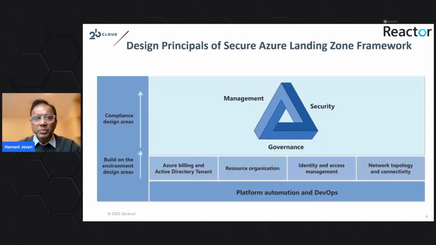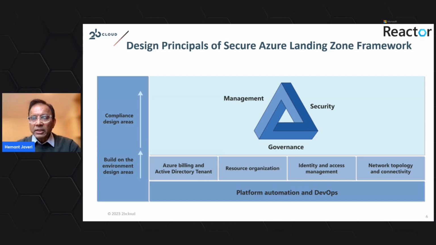So, what are the design principles of a secure Azure cloud landing zone? It basically starts out with platform automation and DevOps. We use infrastructure as code to create a secure cloud landing zone. All that infrastructure code basically allows you to do the Azure billing and Active Directory tenancy. We do the resource organization and appropriate tagging of the resources. We put in identity and access management to assure that all the resources are accessed only by the people who are allowed to access them.